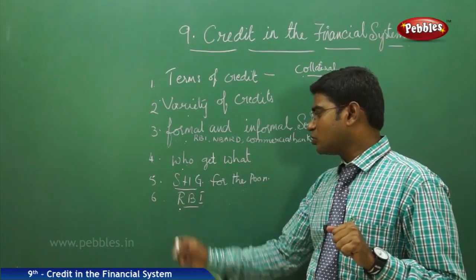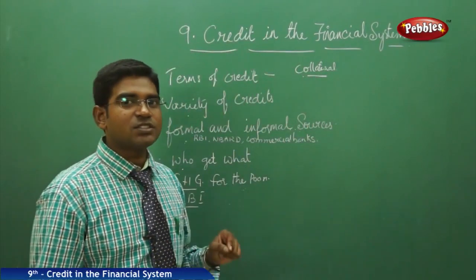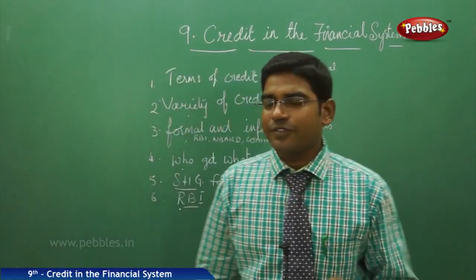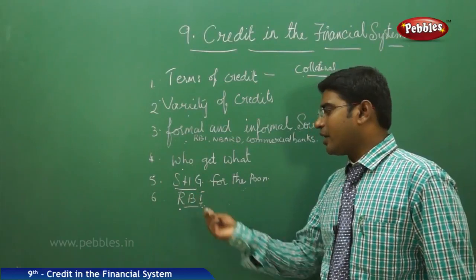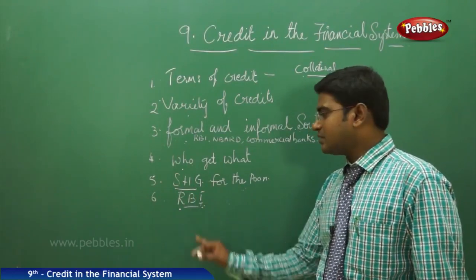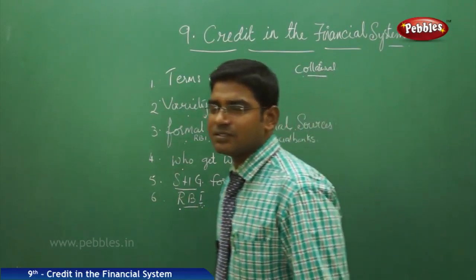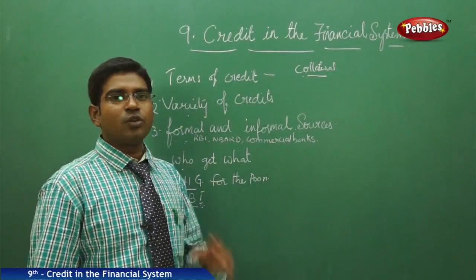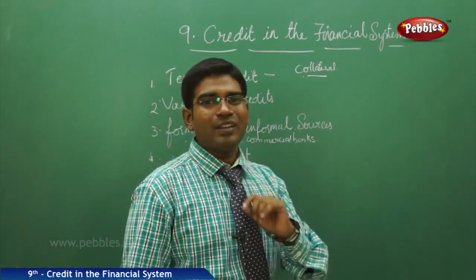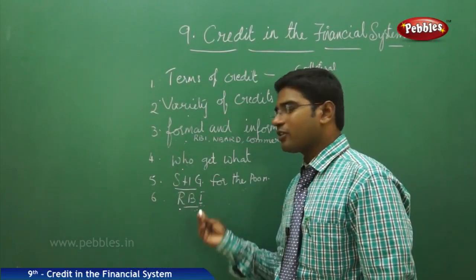Now moving on to the conclusion of the lesson. Who is the monitoring authority of the banking system or the financial system in India? It is none other than the Reserve Bank of India. Under the Government of India Authority Act, it was formed in 1935, which has its head office in Mumbai. The RBI issues the licenses, the rights, the rules, the regulations, everything a bank should maintain, what the rate of interest should be. All these things are maintained by the Reserve Bank of India.